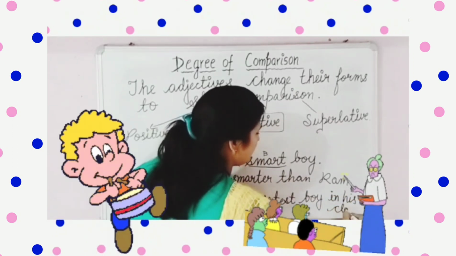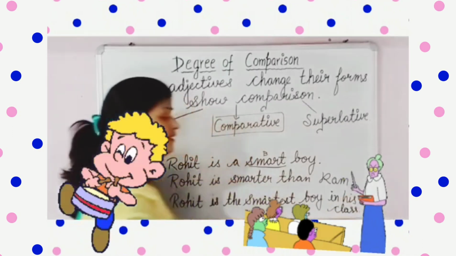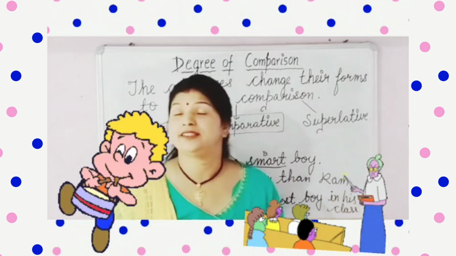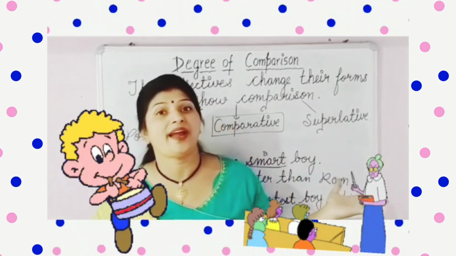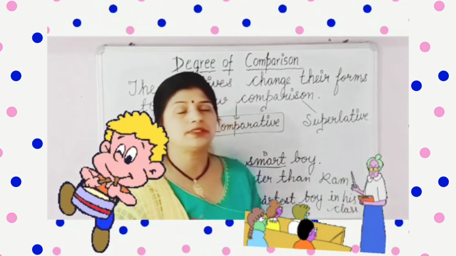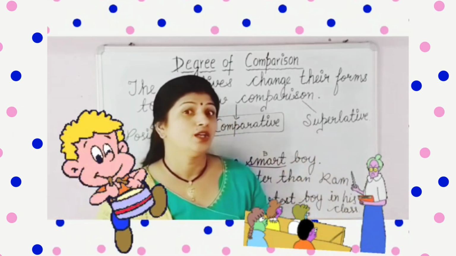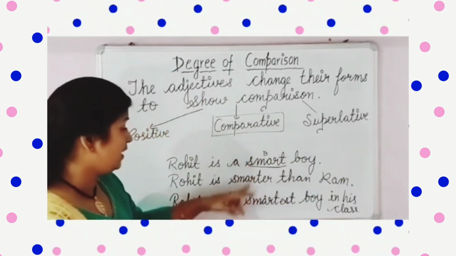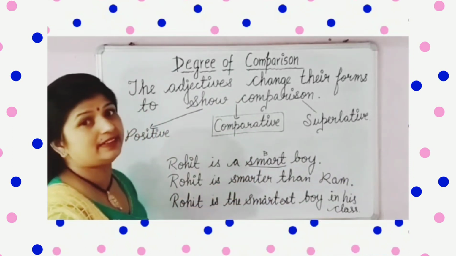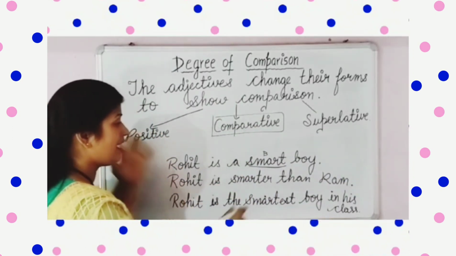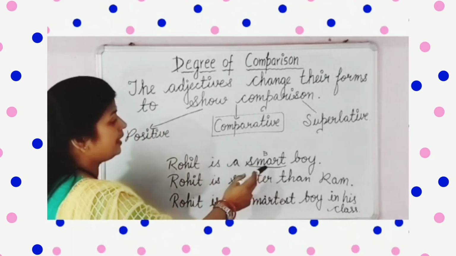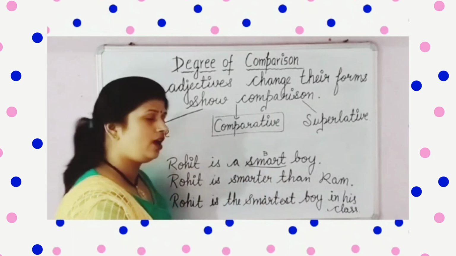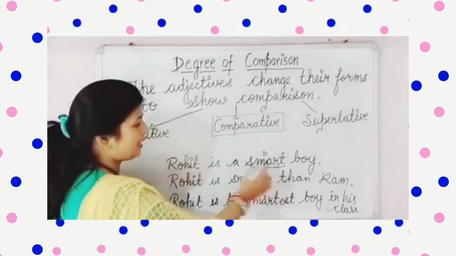So my dear students, if I say that Rohit is the smartest boy in the class, रोहित अपनी क्लास में सबसे smartest boy है. So can you find some difference between these three sentences? आपको इन तीन sentences में कुछ अंतर नजर आ रहा है? See here, I have used the adjective smart. यहाँ पे मैंने smart use किया. So this is the adjective over here.